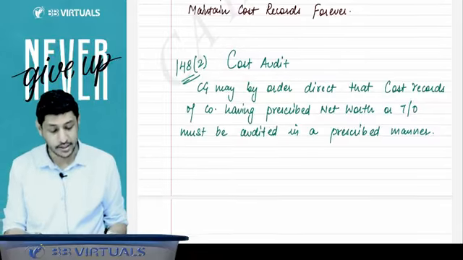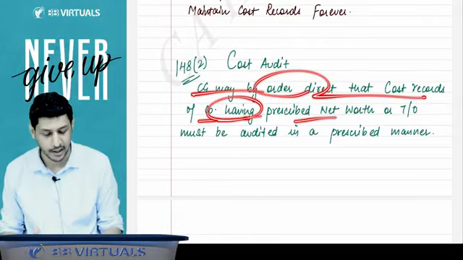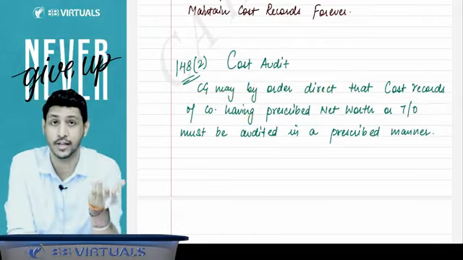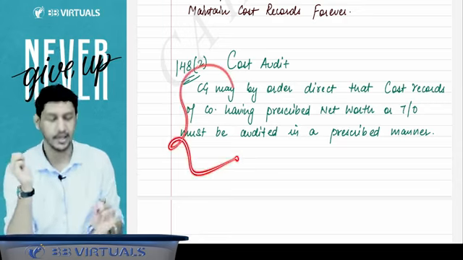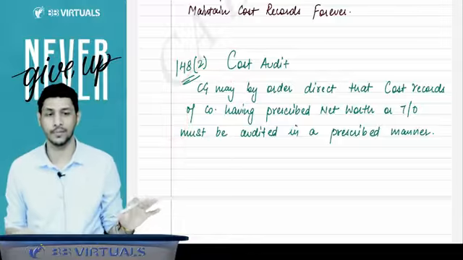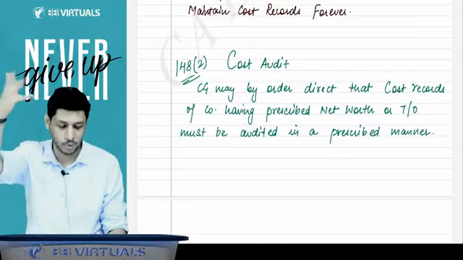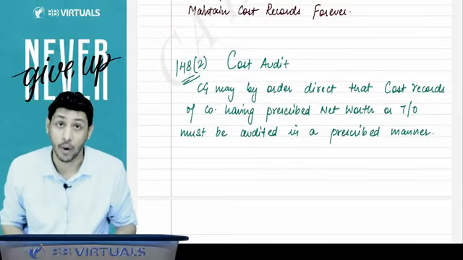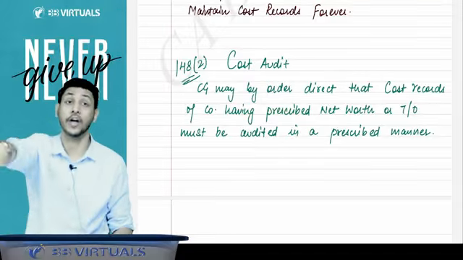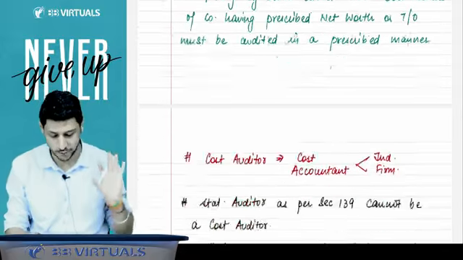Now, the cost audit is to be done by whom? The CG may by order direct that the cost records of the company be audited. How the cost audit is to be done, what is the limit for cost audit, thanks to ICAI that they have removed this part. Now you need not learn any limit from here. CG will order that so and so company, having so and so net worth and so and so turnover, will be required to get their cost records audited by a cost auditor. But now we need not learn any of such limit.